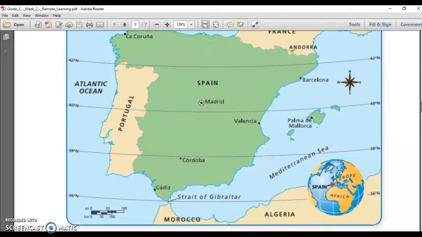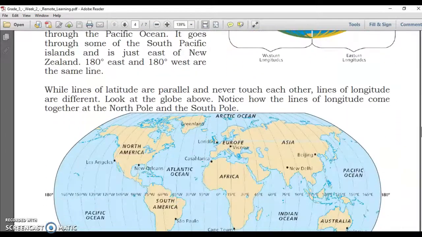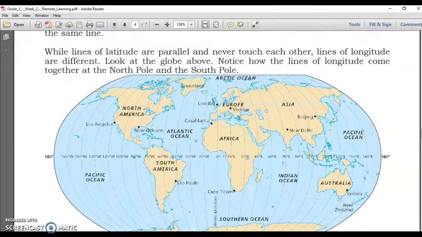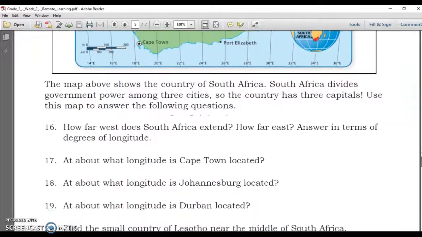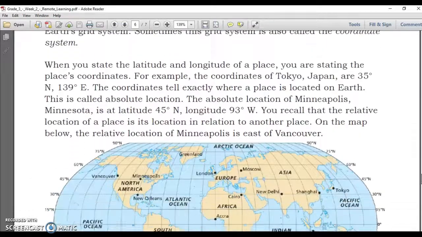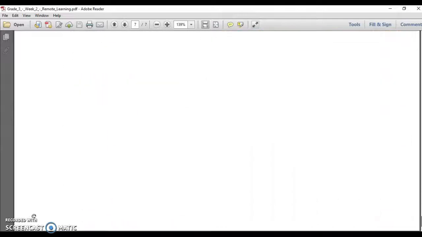You're going to continue to be looking at the scale and the map and the longitude and latitude of a map. Practicing, read the directions, because that'll help you. And there's also a Brain Pop on longitude and latitude if you want to use that as a resource. You're welcome to use other resources. And that looks like what you're working on this week.